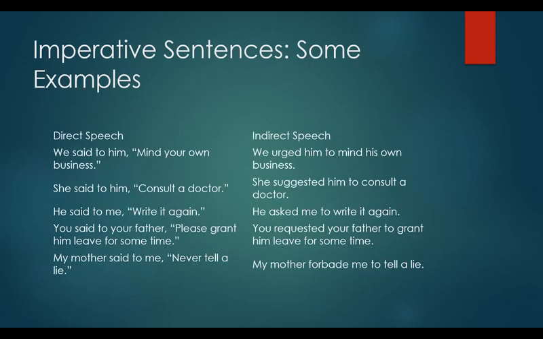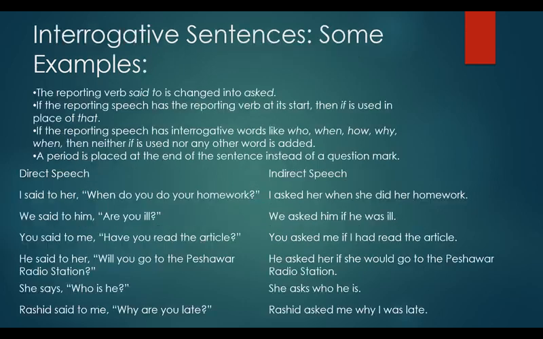Imperative sentences, some examples. We said, mind your own business. We urged him to mind his own business. She said to him, consult a doctor. She suggested him to consult a doctor. He said to me, write it again. He asked me to write it again. You said to your father, please grant me leave for some time. You requested your father to grant you leave for some time. My mother said to me, never tell a lie. My mother forbade me to tell a lie.